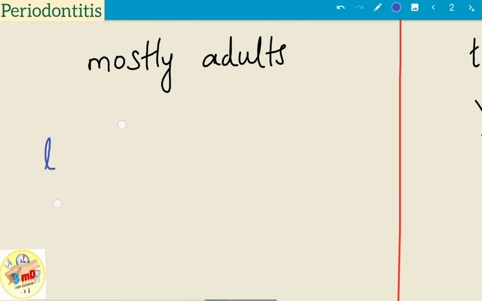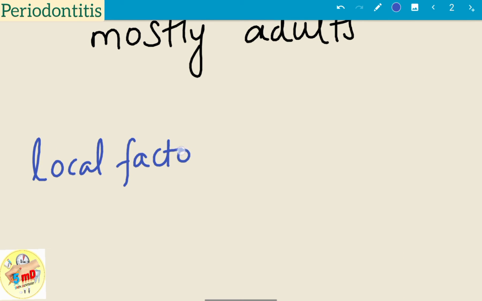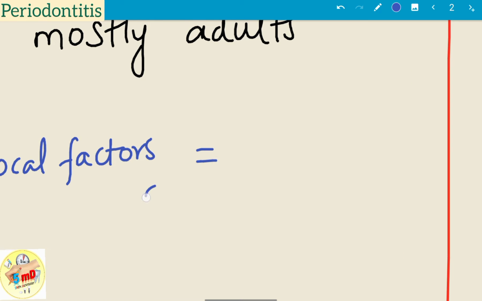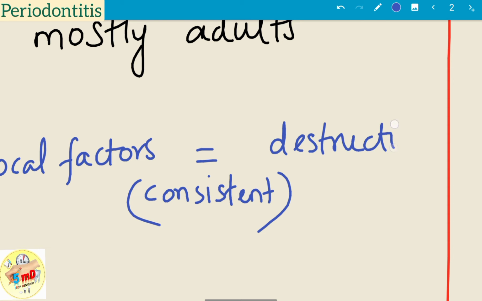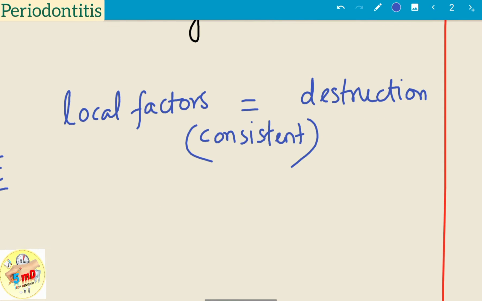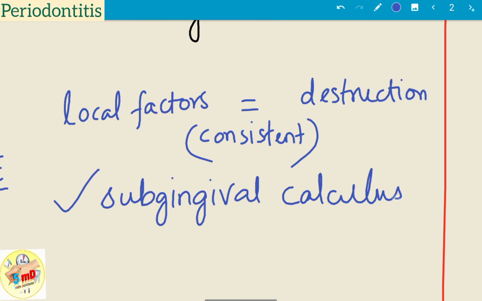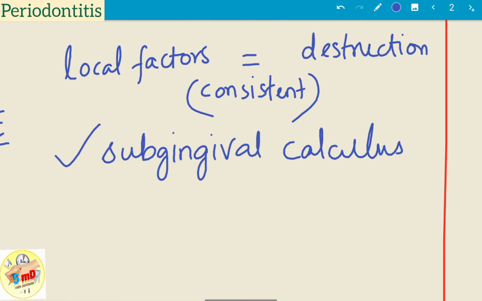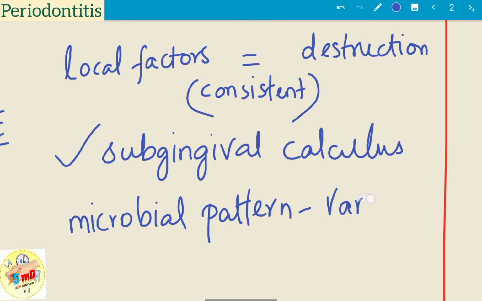Then, when we see about cause, chronic periodontitis is mostly due to the local factors present, that is, plaque and calculus and other local factors. And the destruction is consistent with the amount of local factors present. Presence of subgingival calculus is seen here, and the microbial pattern may be variable. We will see about red complex and orange complex bacteria, and all types of bacteria may be associated with chronic periodontitis in some way or other.